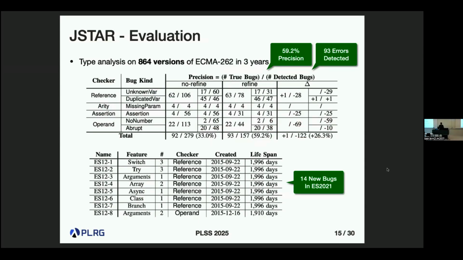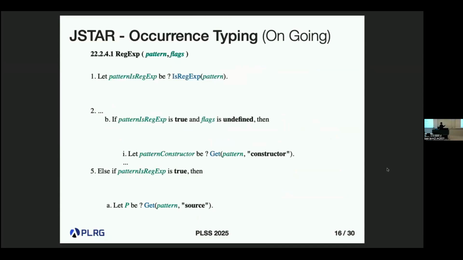So for example, here is an example of a false alarm. Here, this is another algorithm that describes the semantics related to regular expression. Here, the parameter pattern can have any ECMAScript value, but the algorithm get requires object type for the first argument. But this algorithm tries to pass the pattern as the first argument of the get. So it looks like a specification bug, but actually it is not.